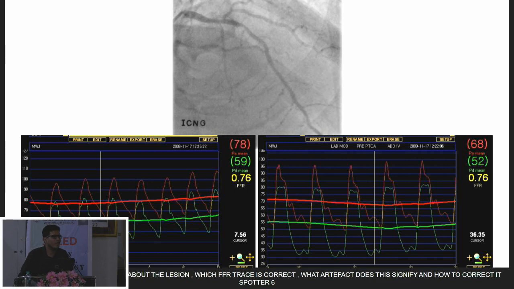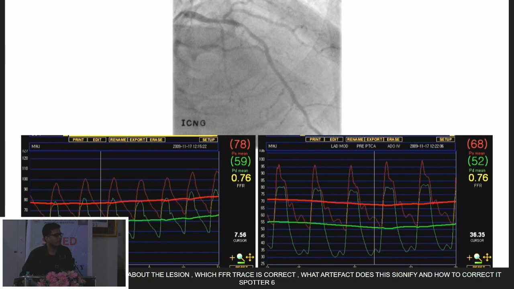First thing, why has the operator taken two traces of the same patient? He got 0.76, and you know that 0.80 and below is significant. So why did he take a second trace? You can see this is the aortic trace and this is the wire trace. You can see there is a notch in the distal wire tracing. This green one, you can see the dicrotic notch.